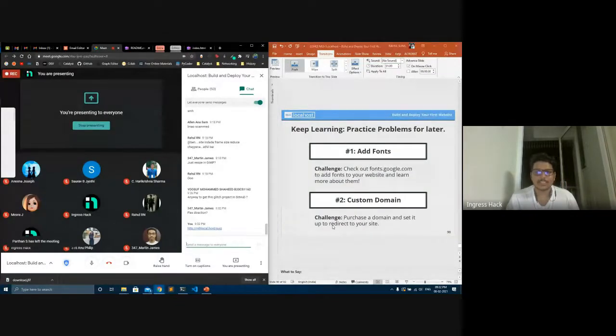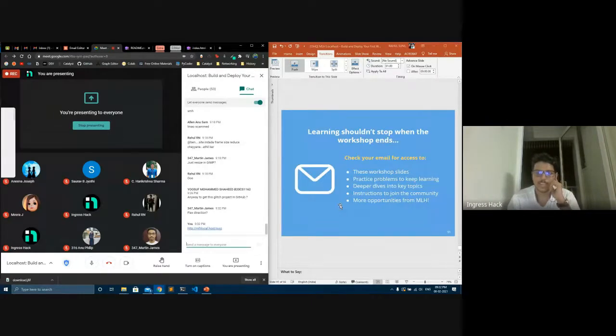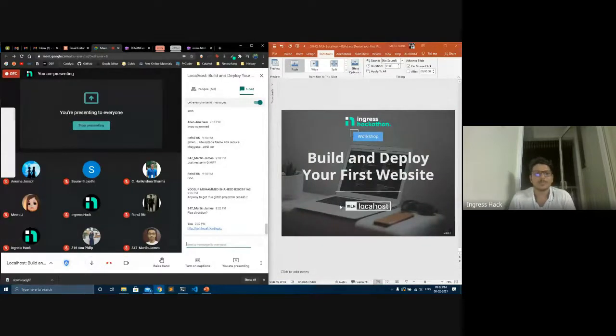So yeah, that's it. You can add more fonts and a custom domain. Like here, google.com is the domain. If it's my site, I'll add something like rahul.com. You can purchase one, but in this case I don't think we need to purchase a new domain. It's just for showing. If you want to try that, you can. And that's it. Does anyone have any doubts?